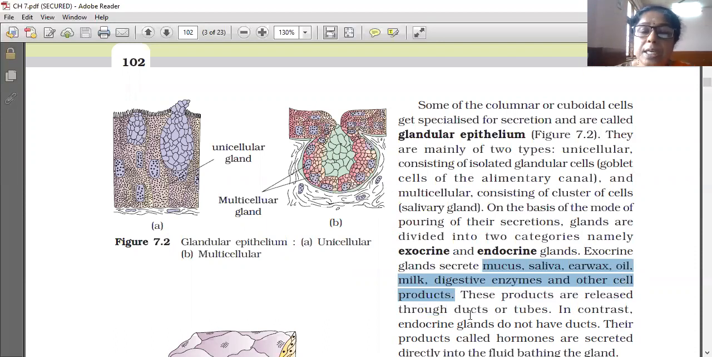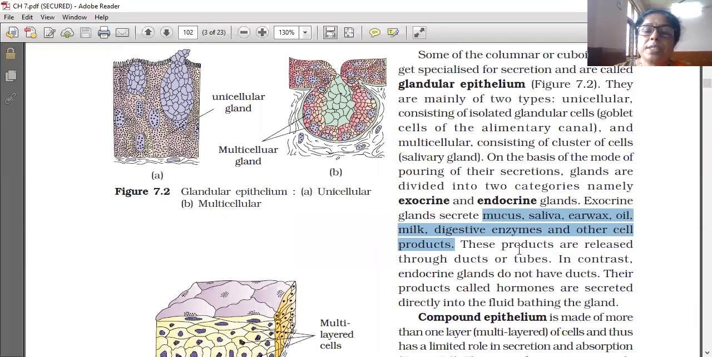These products are released outside through ducts or tubes. In contrast, endocrine glands do not have a duct. Endocrine glands are ductless glands.